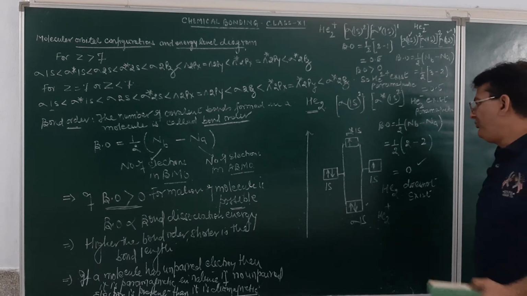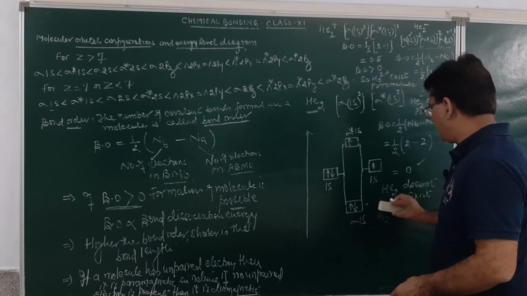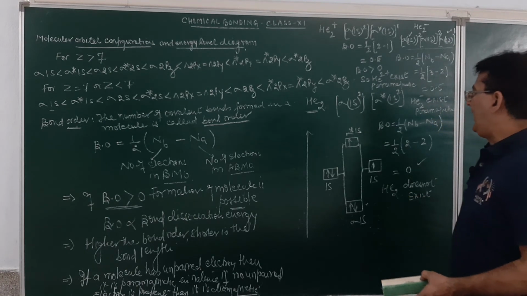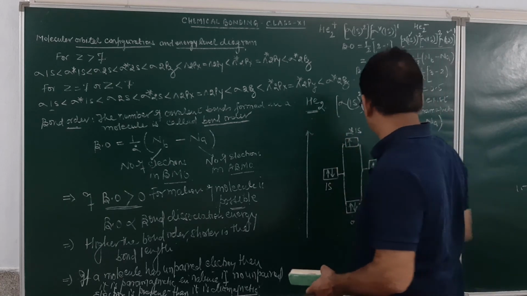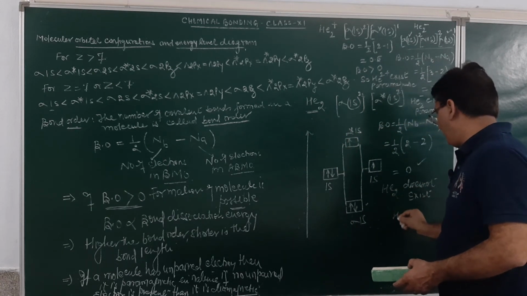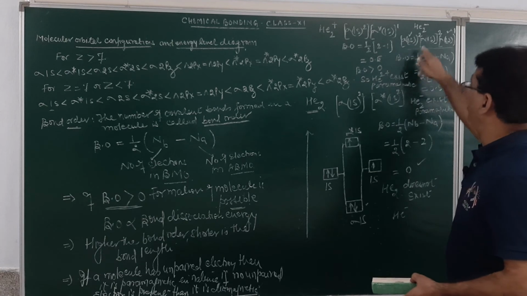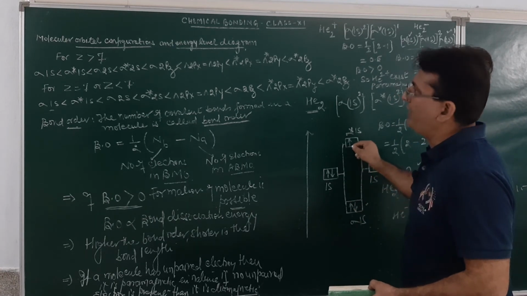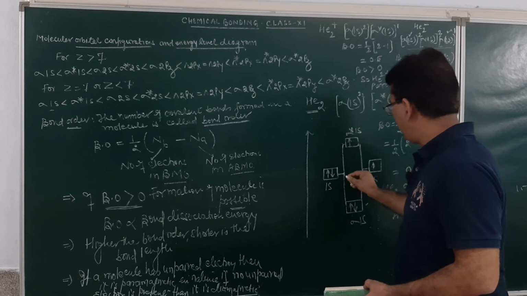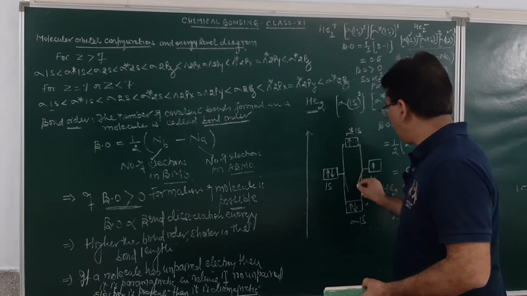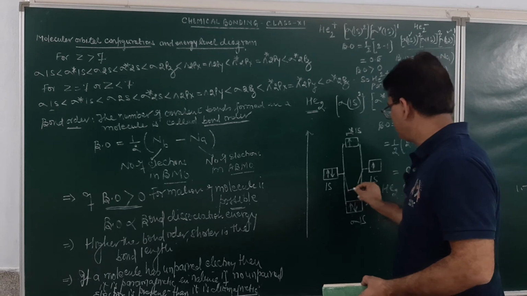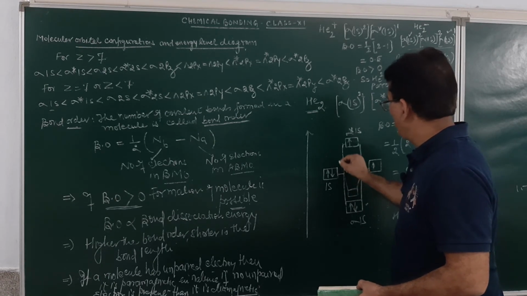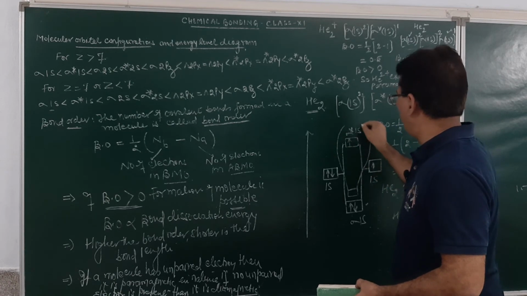Similarly, if we make it for He2 negative ion, we have to distribute 5 electrons. So, it will be sigma 1s, sigma antibonding 1s. Then we will have sigma 2s, and here it will be sigma antibonding 2s.